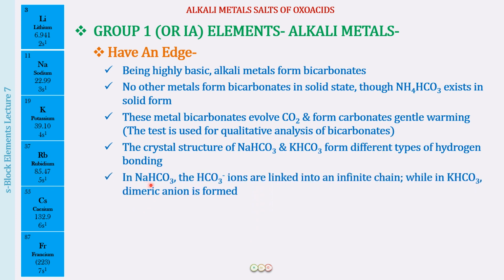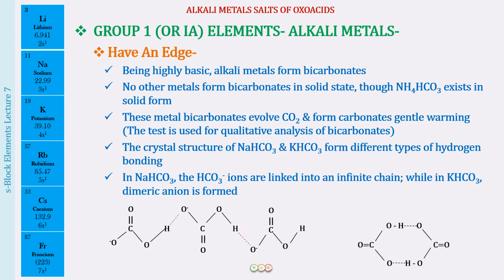In sodium bicarbonate, the bicarbonate ions are linked into an infinite chain, whereas in potassium bicarbonate, a dimeric anion is formed. So this is what you can see. This is the structure for sodium bicarbonate, and this is the structure for potassium bicarbonate. These are the crystal structures. Both have hydrogen bonding.